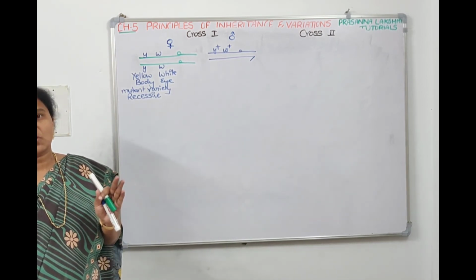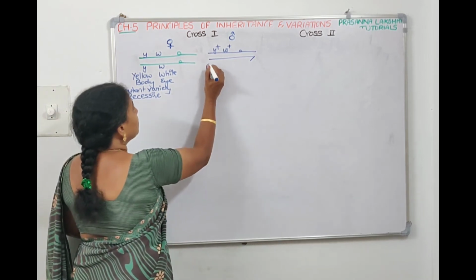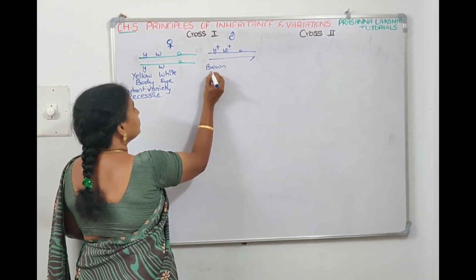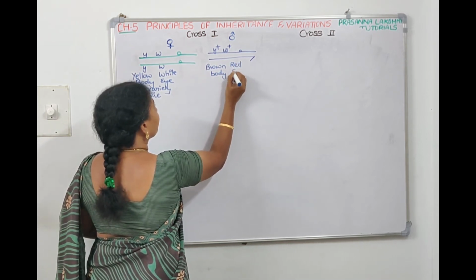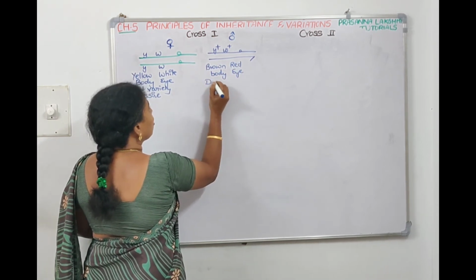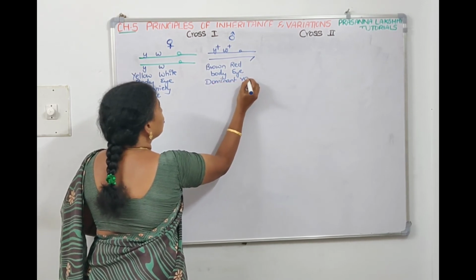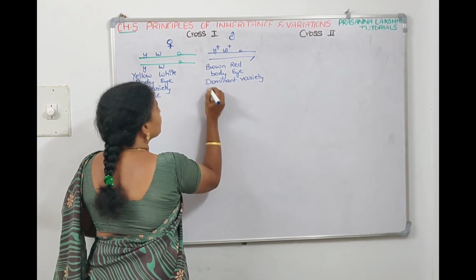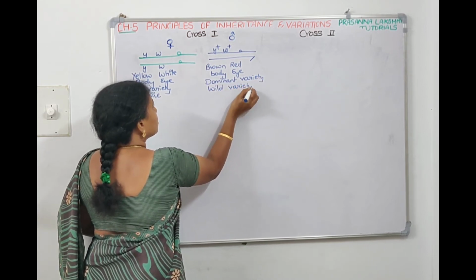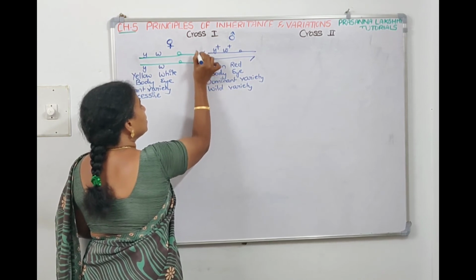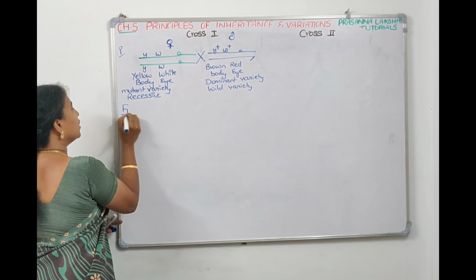He took the genes which are present only on the X chromosome. So y plus denotes brown body and w plus denotes red eye. And this is a dominant variety, or we can tell it's a wild variety. So Morgan crossed these 2. These are parental, and he'll get the F1 generation.